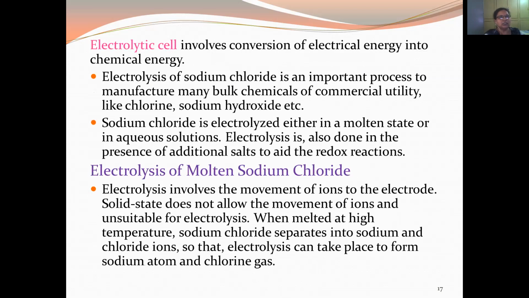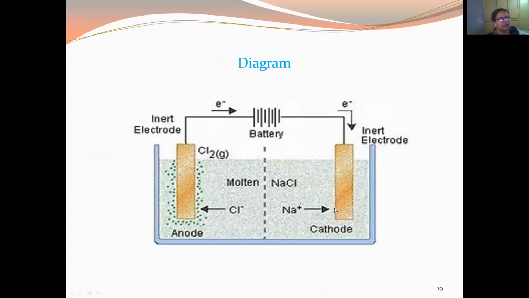Then coming to the electrolytic cell. An electrolytic cell involves conversion of electrical energy into chemical energy. Here we have the example of molten sodium chloride. If we apply direct current, the sodium chloride gets ionized, and Na+ and Cl- ions move to their respective electrodes.